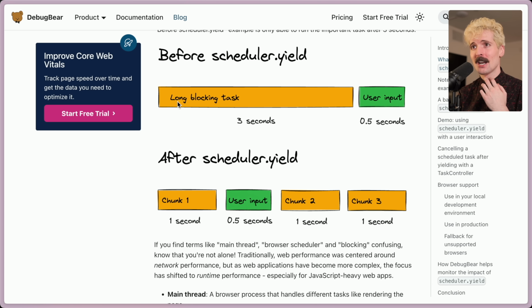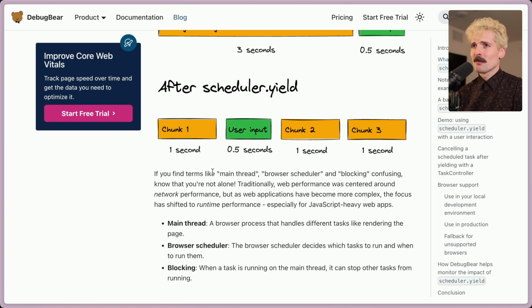So previously, you'd have a long blocking task, and you have to wait for that before the user input gets processed. But now you can chunk that long thing, and user input and other important tasks can effectively interrupt. But it's not a traditional interruption where you're blocking your thing. It is an event loop style interruption where things are being moved from the execution window over to the task queue so something more important can execute in the interim.